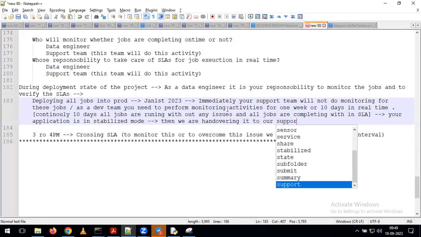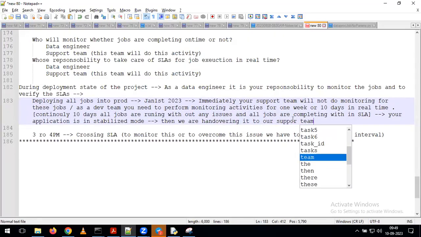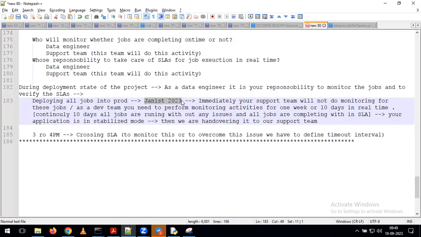Don't think that from day one our support team is going to take care of all these things. What happens in real time is, as a development team, you deploy all the jobs into the production environment. Once everything is deployed, as a development team, for 1 week or 10 days, you need to monitor whether all the jobs are running properly or not, and verify whether all the jobs are completing within the SLA or not.